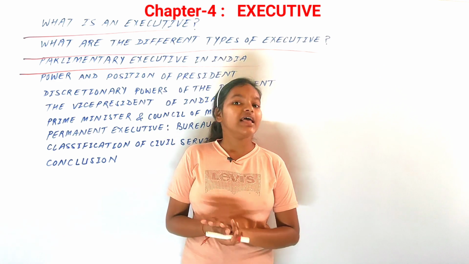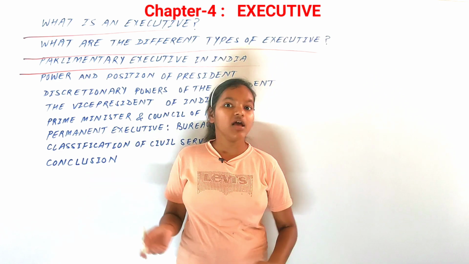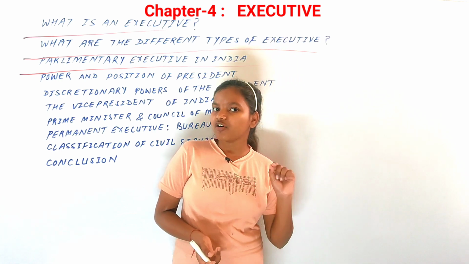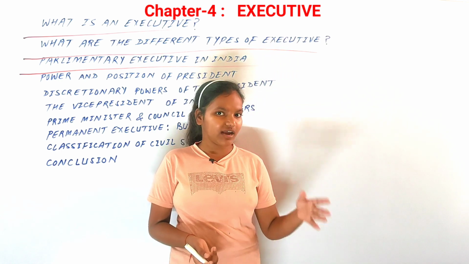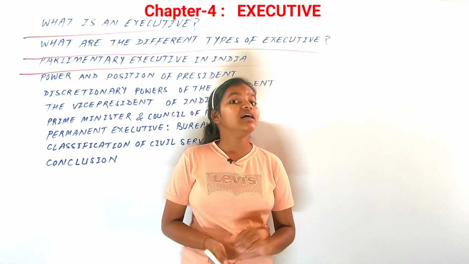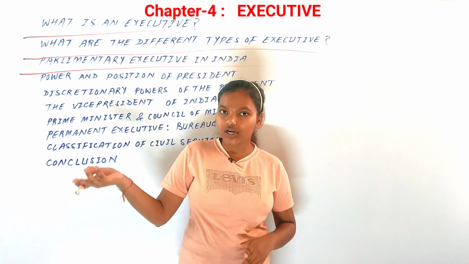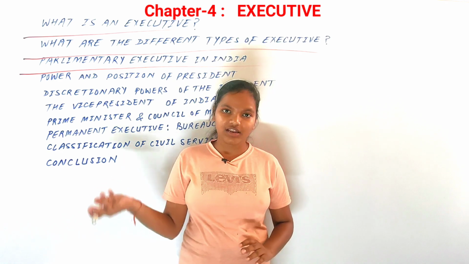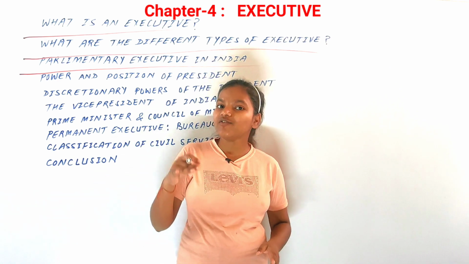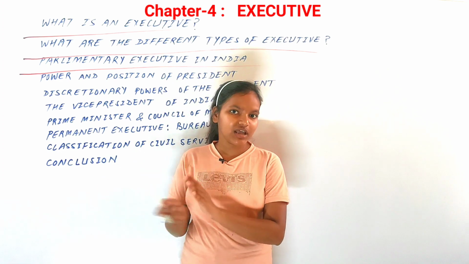Hence we adopted the parliamentary system in our constitution. In India we have the president as the head of the state and the prime minister as the head of the government, because even in the parliamentary system we have two types of system. First is the republic and second is the constitutional monarchy. In a republic you have the head of the state elected by the people, that is the president, even though he is indirectly elected. Secondly, in the constitutional monarchy the head of the state is a monarch who is not elected by the people, either directly or indirectly. So in India we have the republic type of parliamentary executive, and it was adopted by the constitution makers and has been mentioned in our constitution as well.